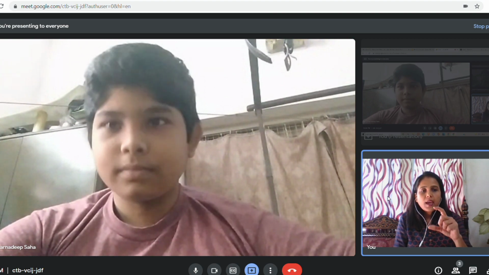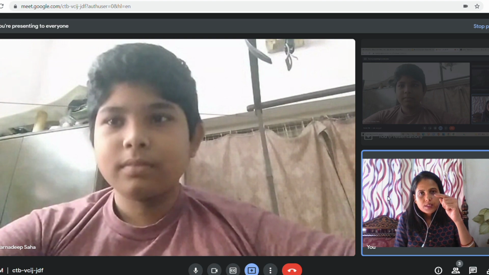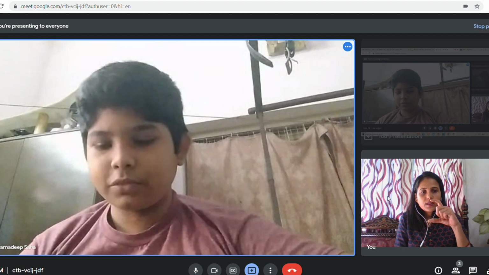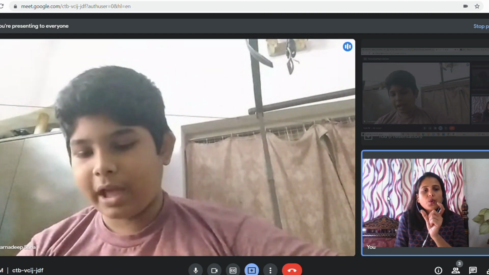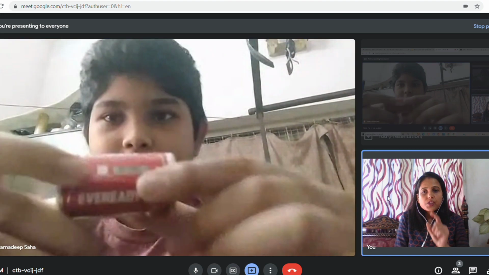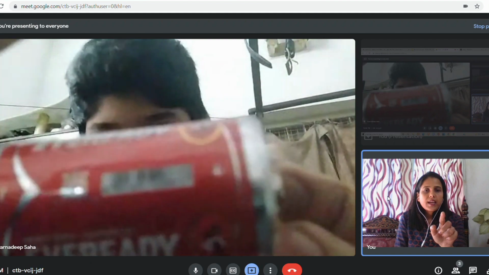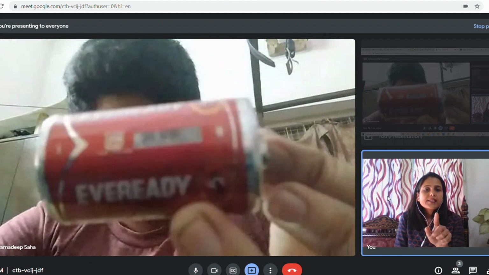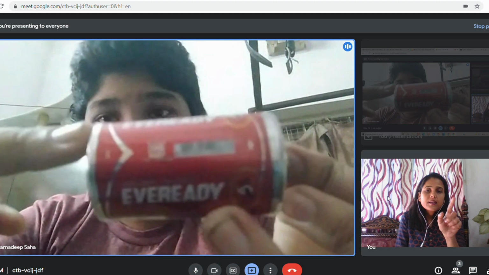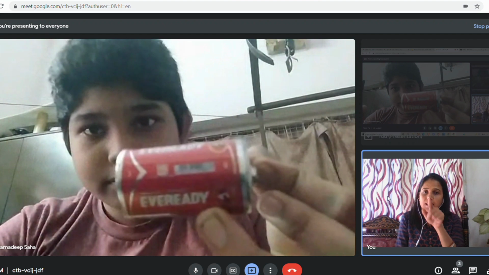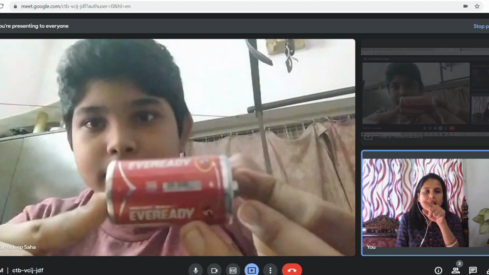The cell which we have has a positive sign written at the top and a negative sign written at the bottom, isn't it? There are two terminals given in a circuit. I have a cell, so I'm showing it. Just check that the top end, the flat steel end, has a plus sign written there. From the minus sign, the electrons will start flowing after the chemical reaction, because a cell has chemicals inside.